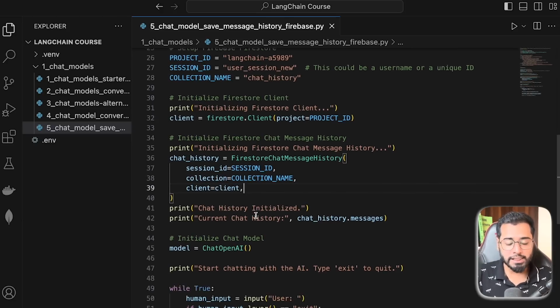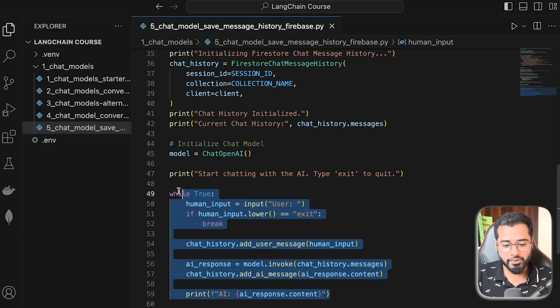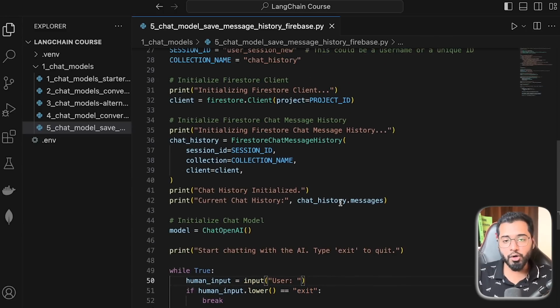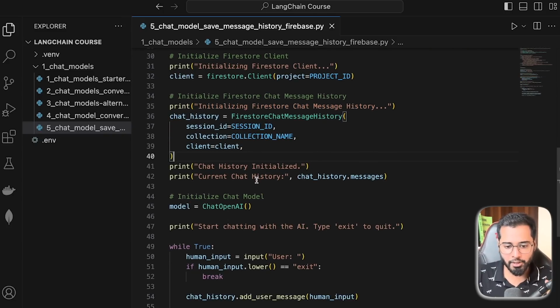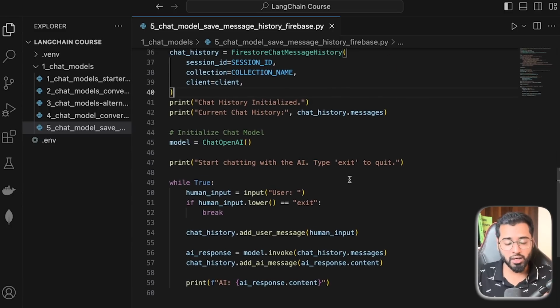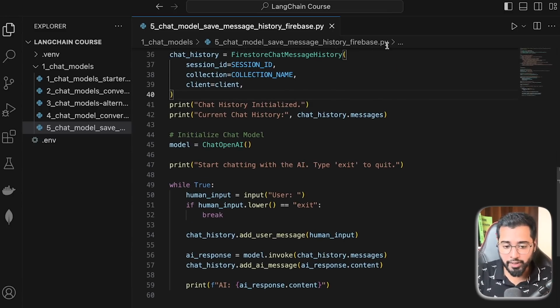So the rest of the code is literally no different to what we did in the previous section. So the only change that we're going to be doing is instead of having the history list in memory, we are now going to be having it from the cloud, right? So this chat history is being returned by the LangChain's Firestore class. So now if I run this file, we can just start chatting with the AI, right? And more importantly, we get to store every single message in the cloud.